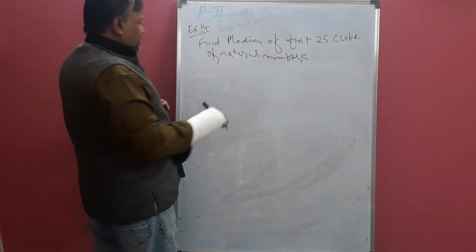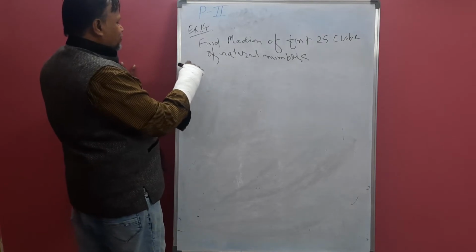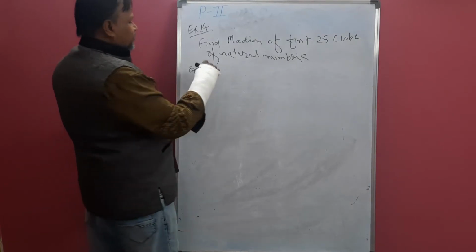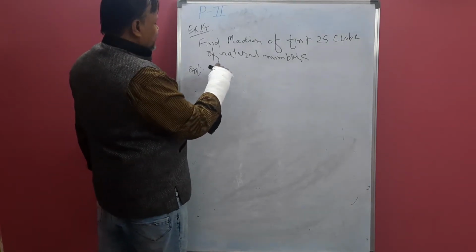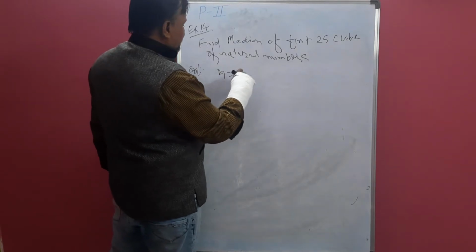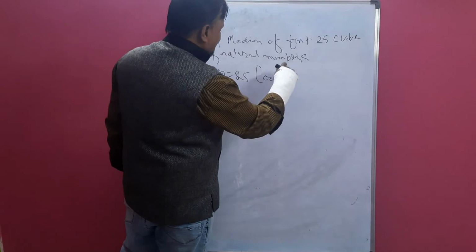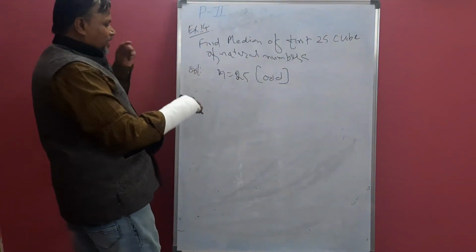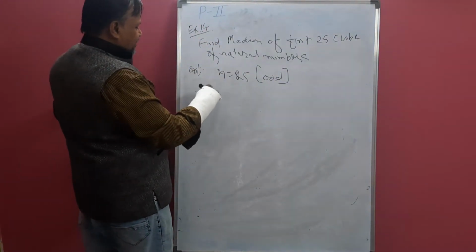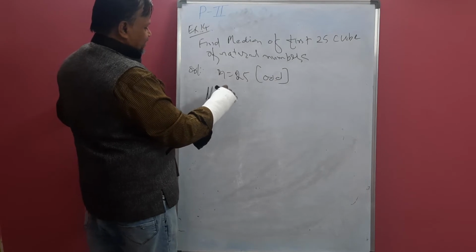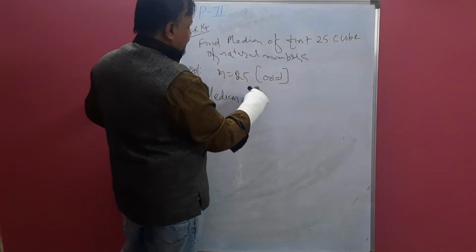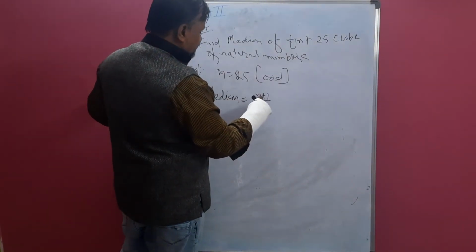That is one method. The second method, another shortcut, is this. Again we see that n is 25. 25 is an odd number. Whenever it is odd, the median is the (n plus 1) by 2th